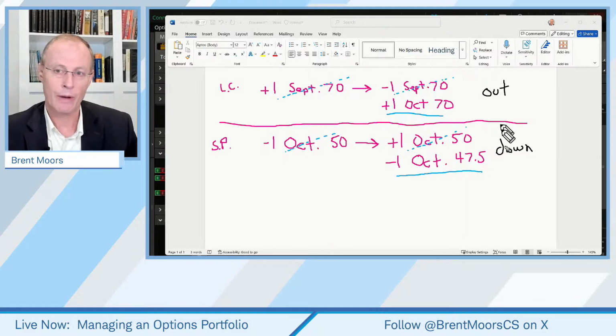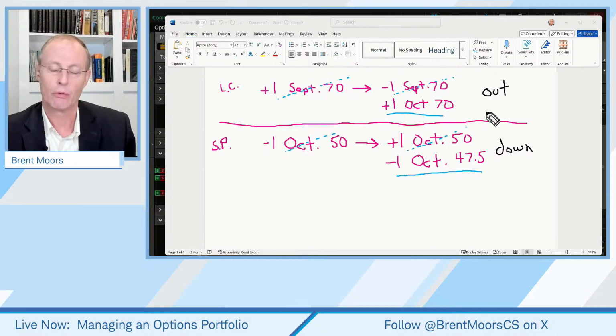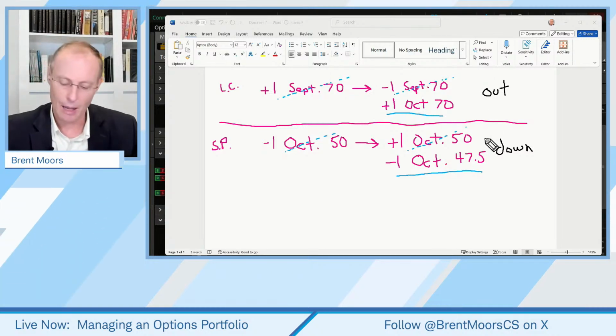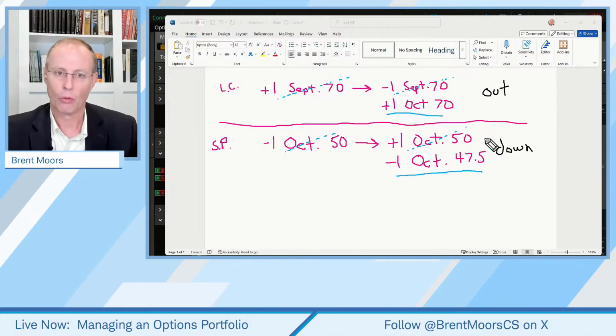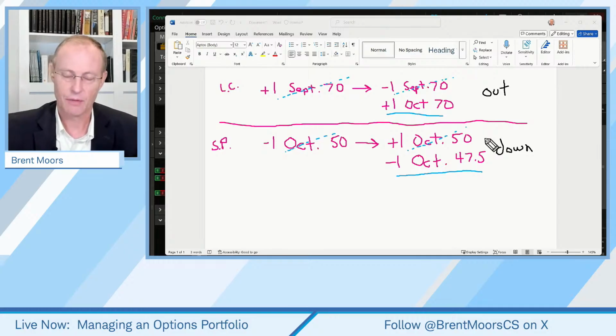Can you roll out and down at the same time? You can. I'm not going to take the time to write that out, but yes, you can do both. You can roll out, you can roll down or up, or some combination therein. All right, so that is what rolling is.